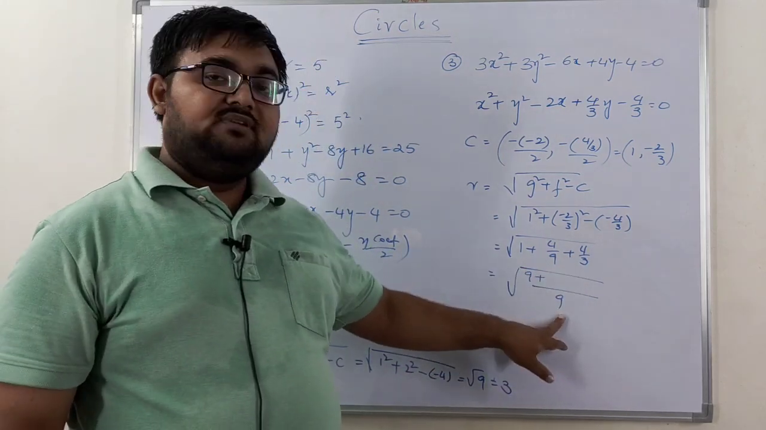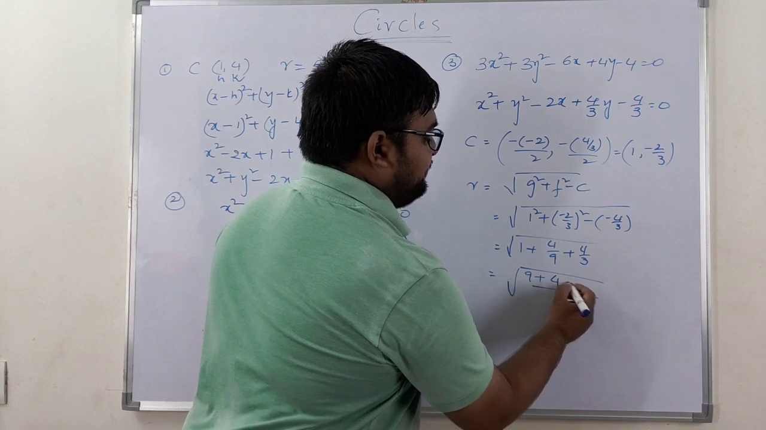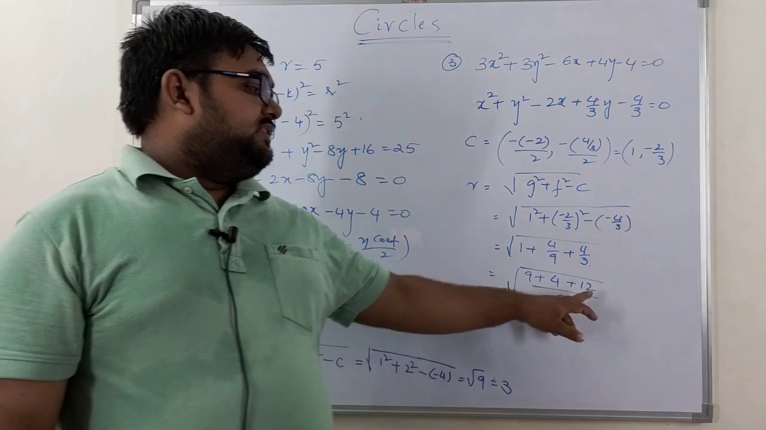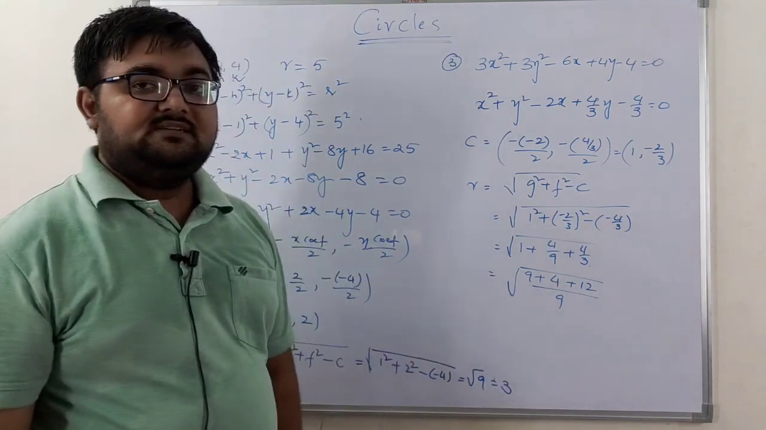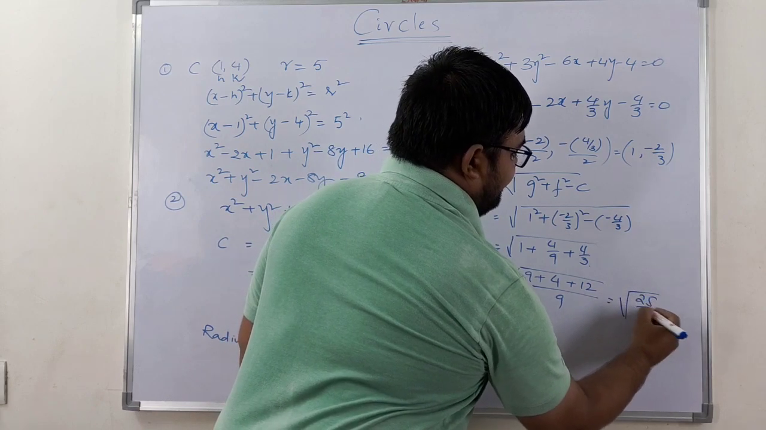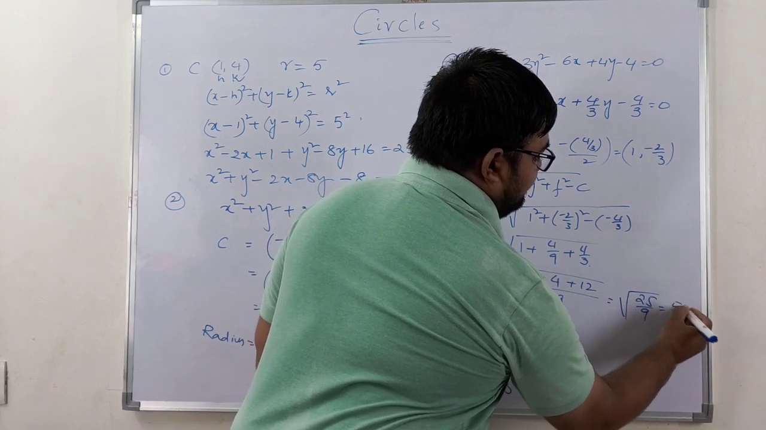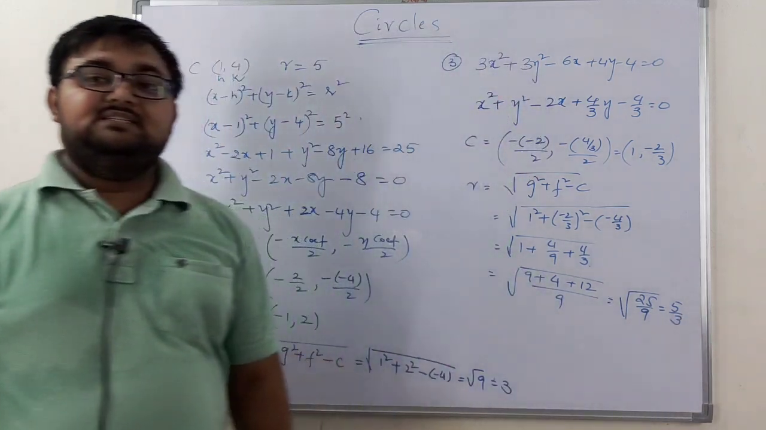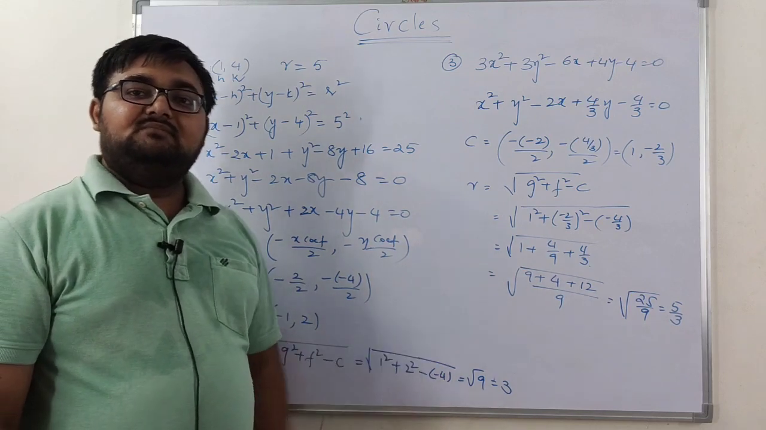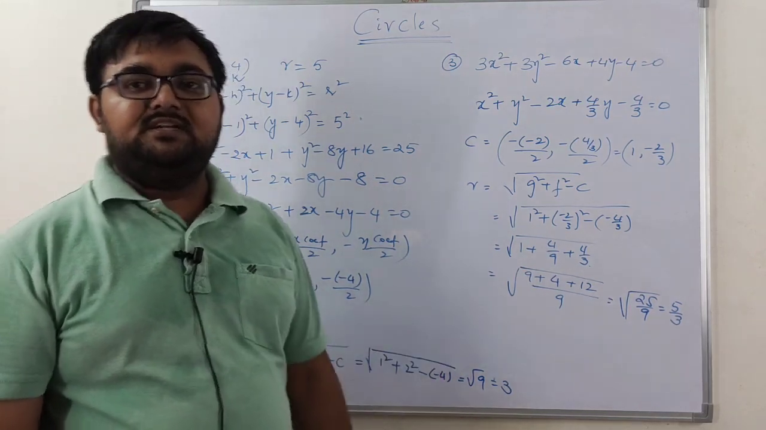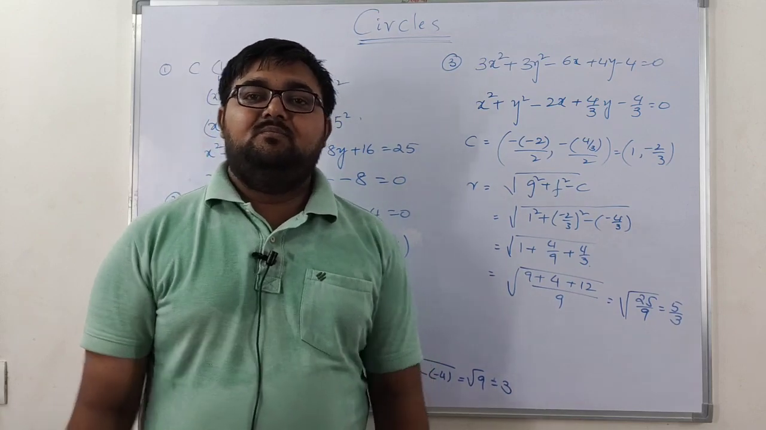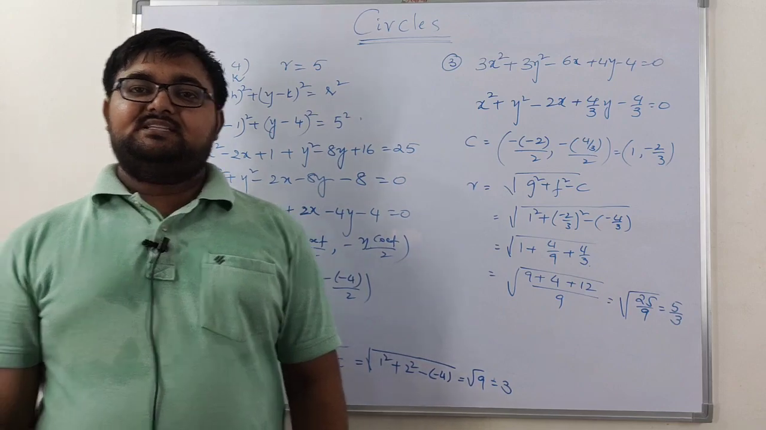9 in 9, 1 time. 1 into 4 gives you 4, plus 3 in 9, 3 times, so 3 4s are 12. So 12 plus 4 is 16, 16 plus 9 is 25. It is square root of 25 by 9, which gives you 5 by 3. So this is the radius of the given circle. These are the formulas for problems related to the center radius form. There are some more problems which we can discuss.